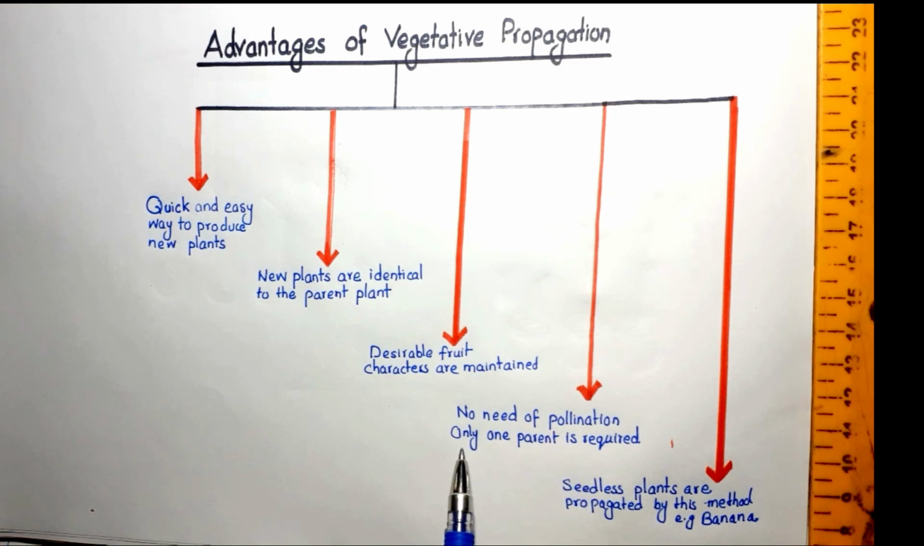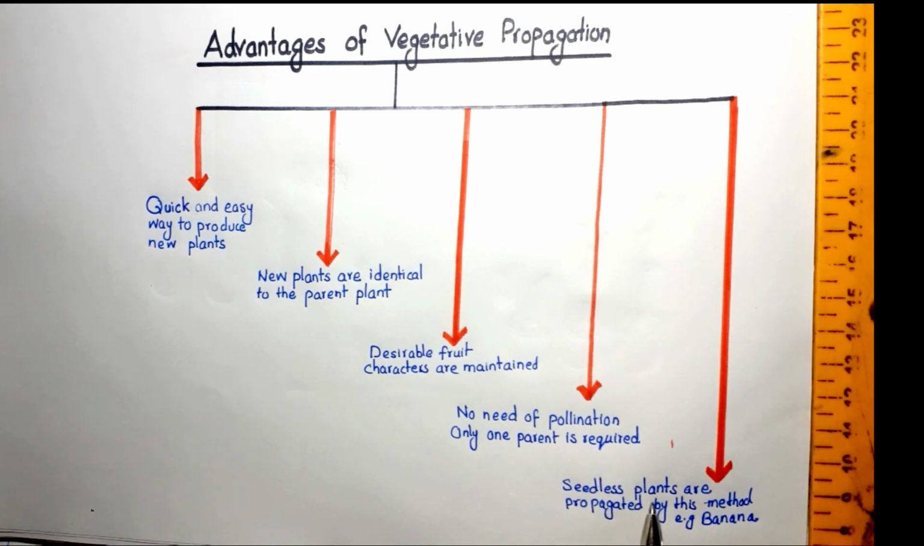No need of pollination, and only one parent is required, because in this type of vegetative propagation, flowers are not involved, only root, stem and leaves are involved. There is no sexual reproduction and no pollination, so only one parent is enough to produce this type of plants.